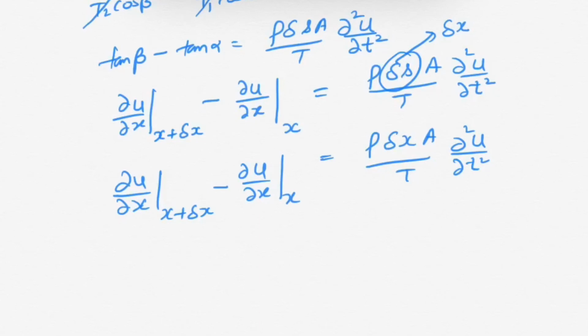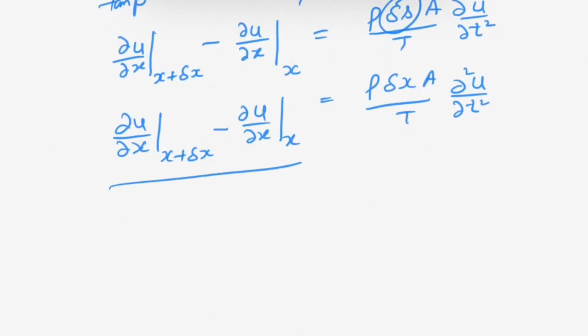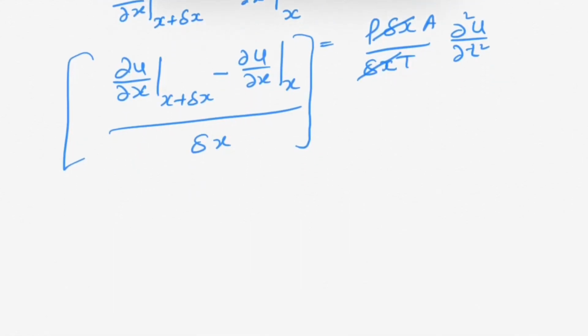Now dividing this equation by del x. On dividing, in the RHS this del x cancels out, and the LHS is the derivative of del u over del x by first principle. From the definition of derivative, this will be del square u over del x square, and this equals rho A over T del square u over del t square.